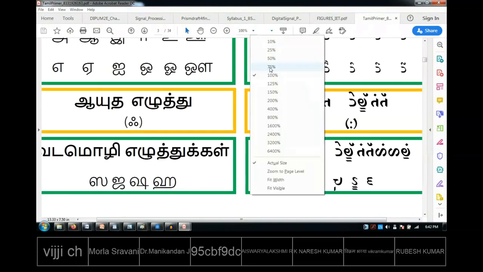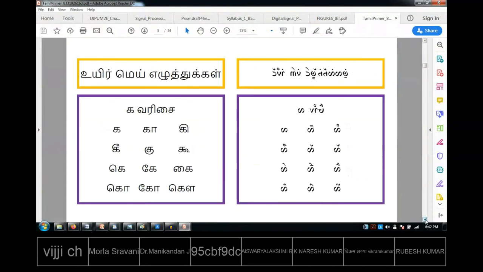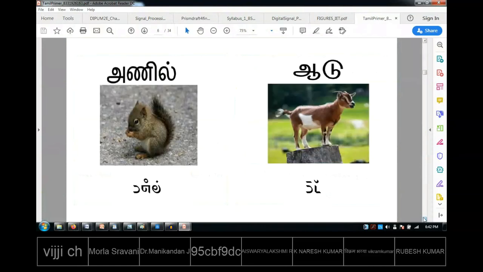So similarly, you can see other letters. I will just come down. Suppose, yeah, you see here now, if I wanted to say, now I can read what it is. If you ask me in Tamil directly, I don't know. But now I can read because I know this. I will read it as Anil. And this is R2. I don't know actually how to read the top part, but I'm seeing the bottom part and I'm trying to read. So that is the advantage.